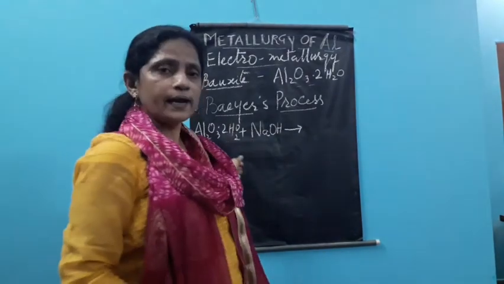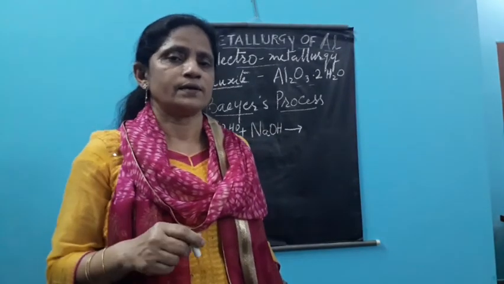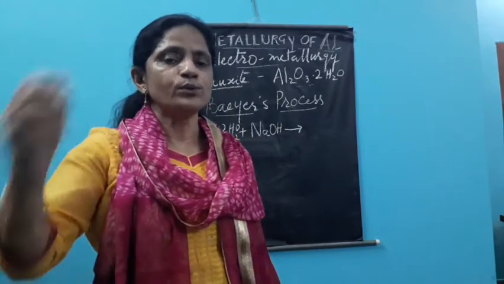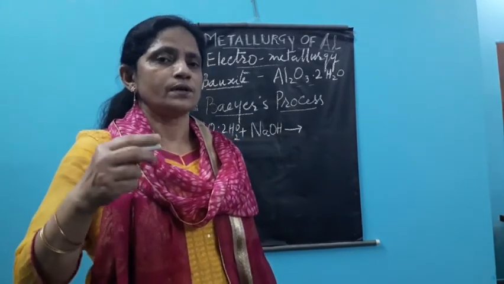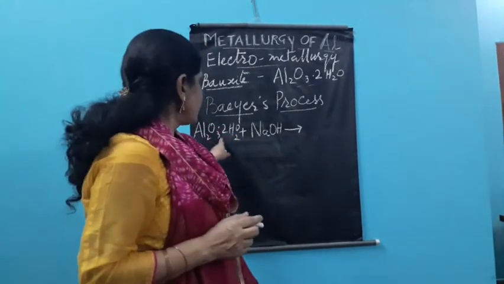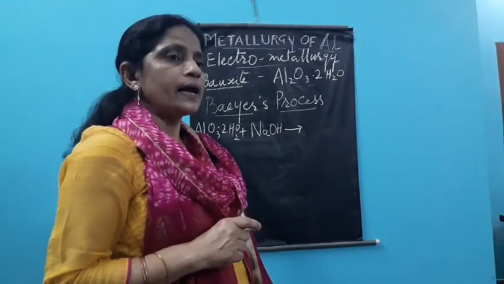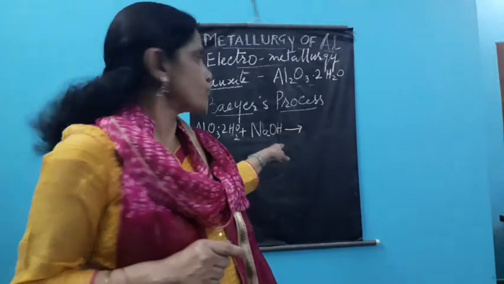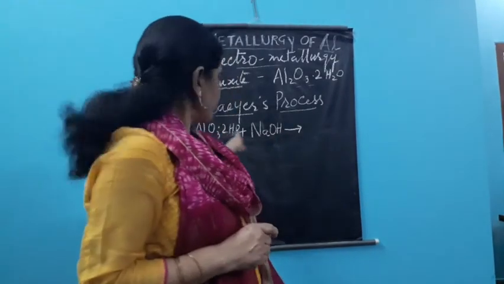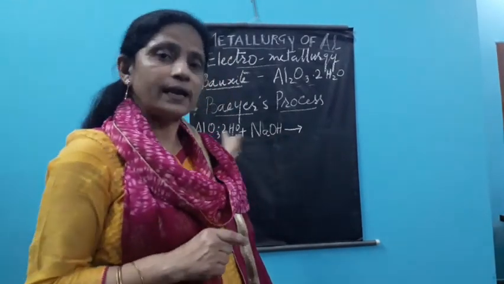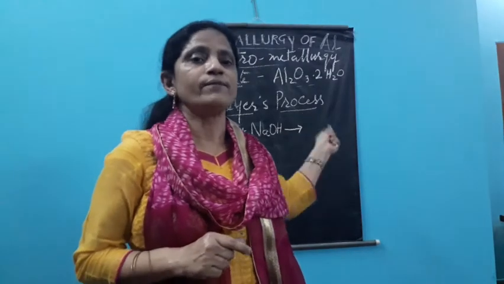As we add it, stirring is done, this mixing is done, and with good stirring, all the impurities which are there in the bauxite are insoluble in the NaOH. But the bauxite is aluminium oxide, which is amphoteric.